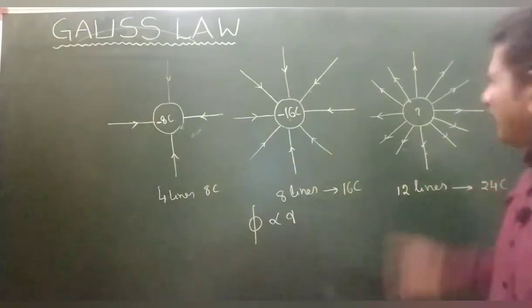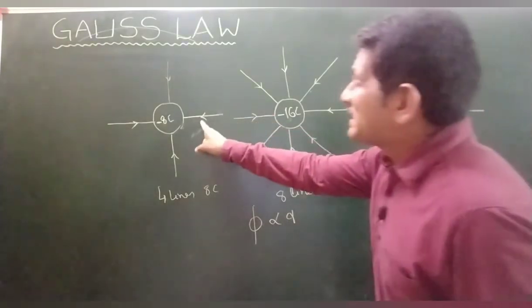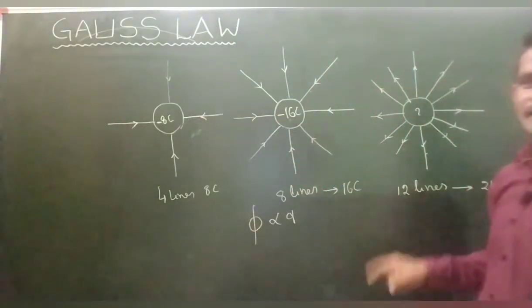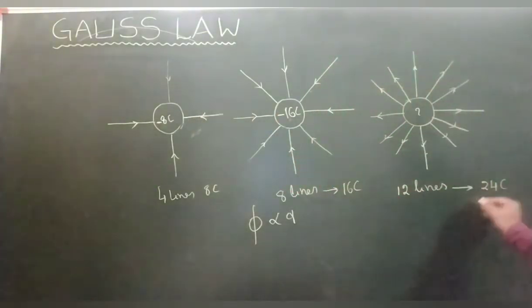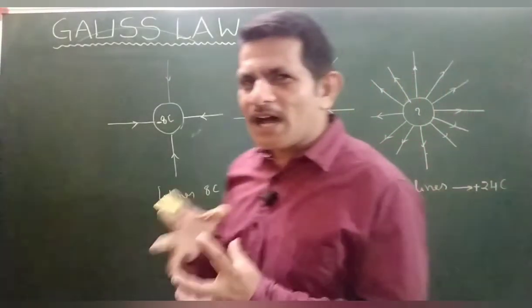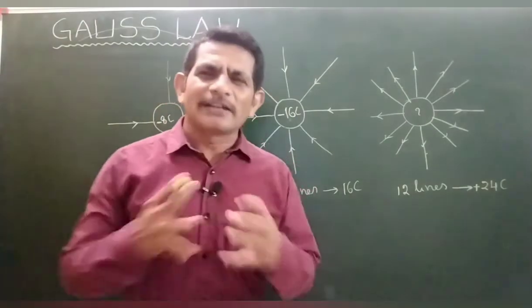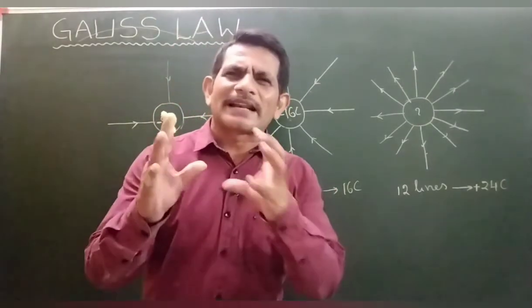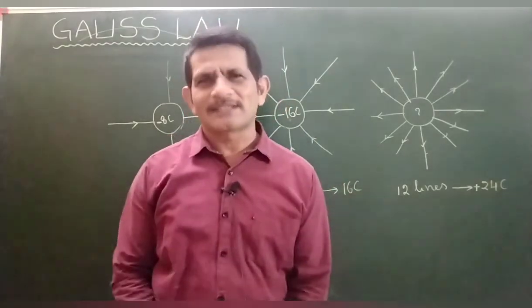But I also want to know the nature. Since these lines go towards the body, it is negative charge. Since they go away from the body, it is positive charge. In such a way, to get an idea about the charge nature and magnitude, we can use electric lines of force. That is the relative comparison. I hope you can understand better.